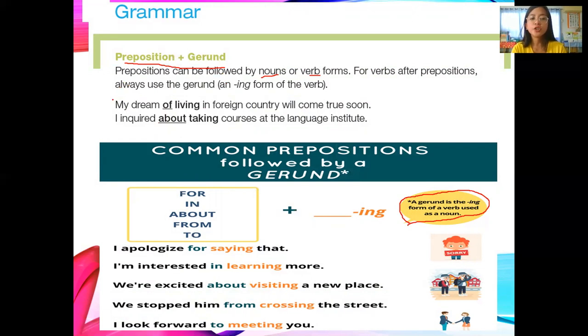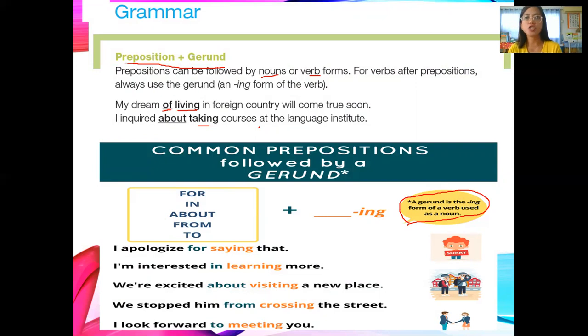Number 1 is my dream. Example: my dream of living in a foreign country will come true soon. My dream of. So of is our preposition, plus living, ing, in a foreign country will come true soon. Number 2, I inquired about taking courses at the Language Institute. I inquired about taking, ing, courses at the Language Institute. So that is an example of preposition plus gerund.